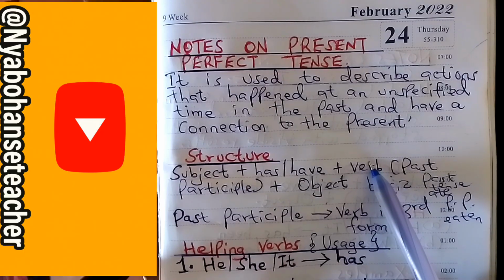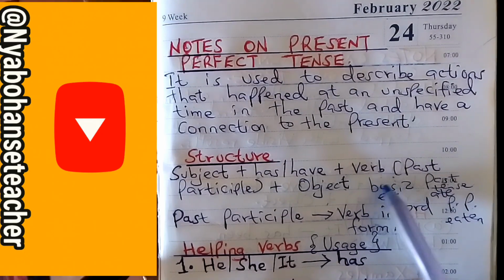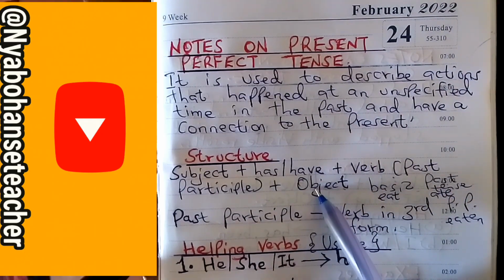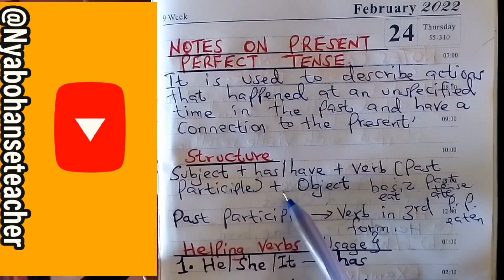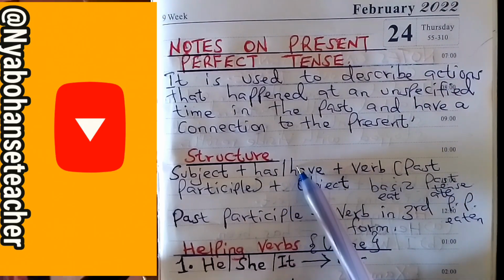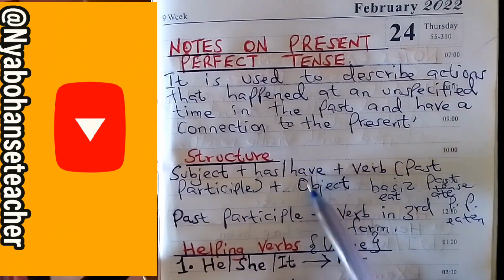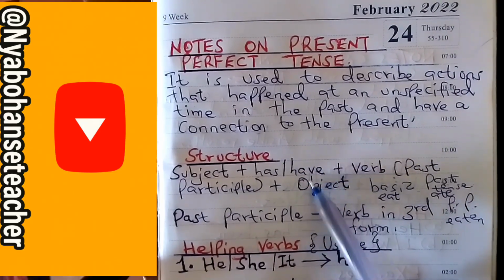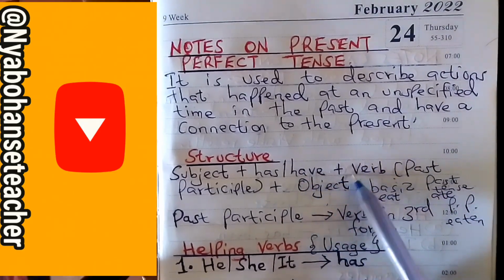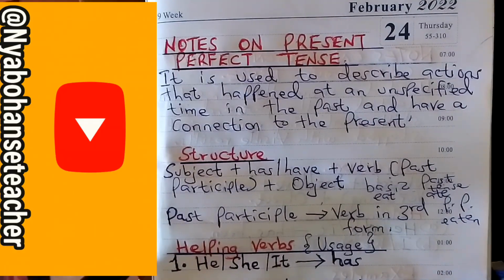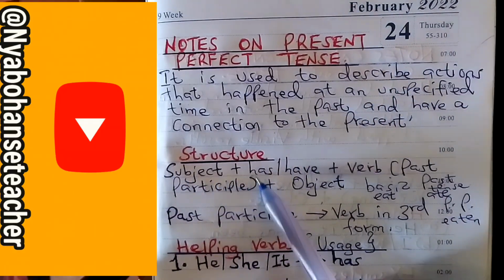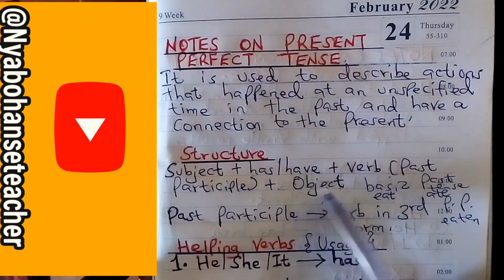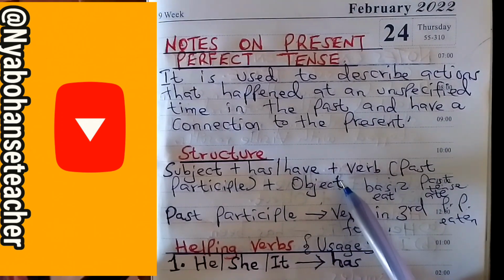Here in the present perfect tense, the verb is in the past participle, and then plus the object. Remember the rule of the object: not all verbs require an object. So just like that, the subject, has or have, plus the verb in past participle.